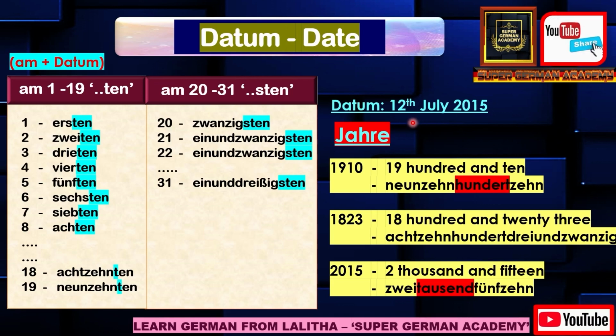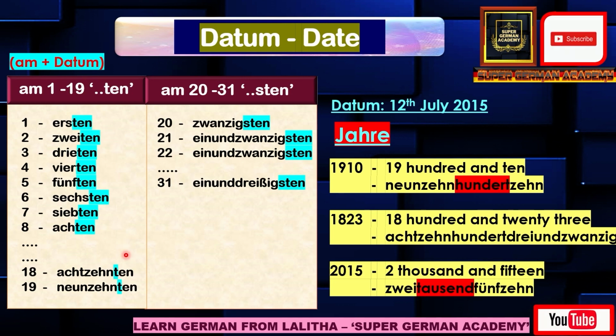See, this is the 12th, right? Suppose if you are born on day 1, that is on 1st July you will say, or on 2nd July, or 3rd July, or 4th July. Similarly, on 22nd July, or on 31st July. This is how you will say the date number of that particular month. So first you will say Ersten, and second you will say Zweiten.